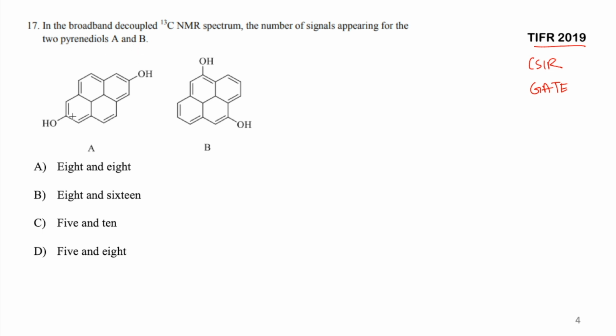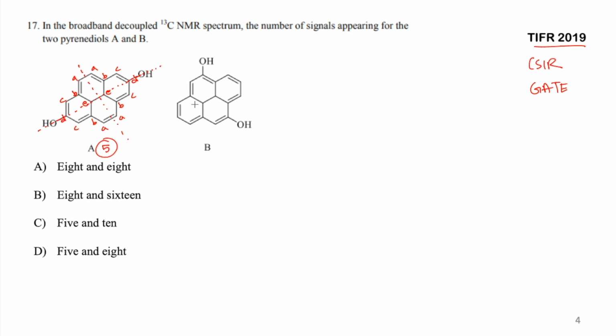So you have A. Here, if you look at A, there are two planes of symmetry. One plane of symmetry passes through the molecule like this. You can bisect the molecule like this, also you can bisect it like this. So whenever you bisect the molecule using some plane of symmetry, every atom in each quadrant will become equivalent to each other. So if this is A, this will also be carbon of type A. If this is B, this is also B. If this is C, this is also C, and same goes on the other side. So this is A, this is A, this is B, this is B, this is C, this is C. And if this is D type of carbon, this will also be D type of carbon. If this is E type of carbon, this is also going to be E type of carbon. So you are going to get 5 types of carbon in option number A.